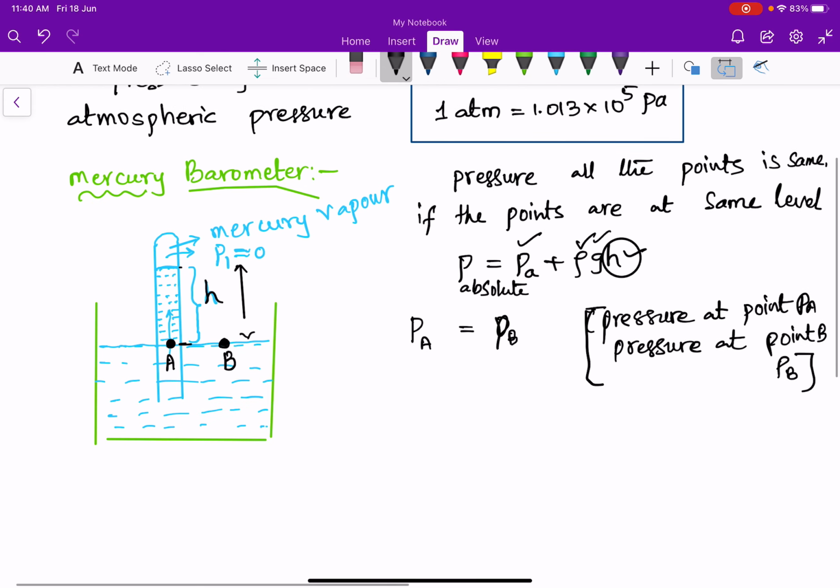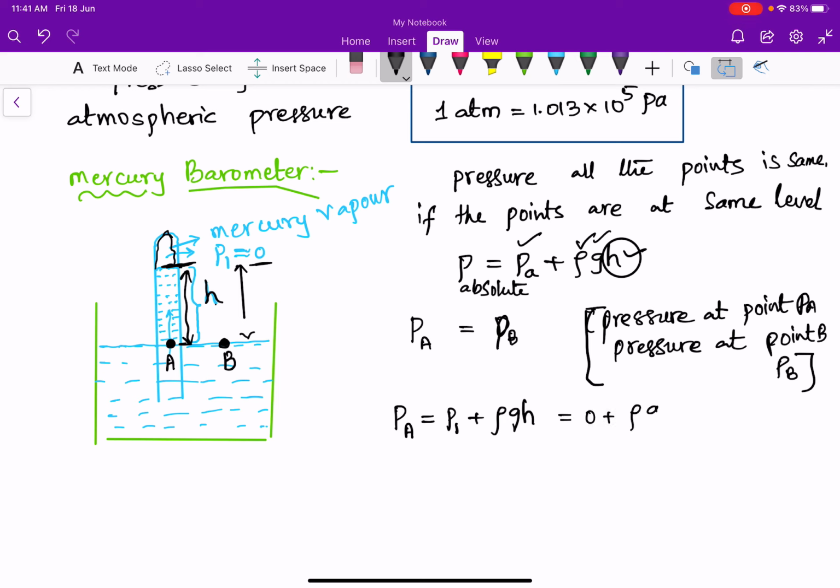Now I am going to find the pressure at point A. It is P1, the pressure at the top level, plus the depth from the top level to this point, which is H. So P1 plus rho GH. We know P1 is equal to 0 because this level consists of vacuum or mercury vapor. So 0 plus rho GH. Therefore, pressure at point A is simply rho GH, which is equal to the pressure at point B.